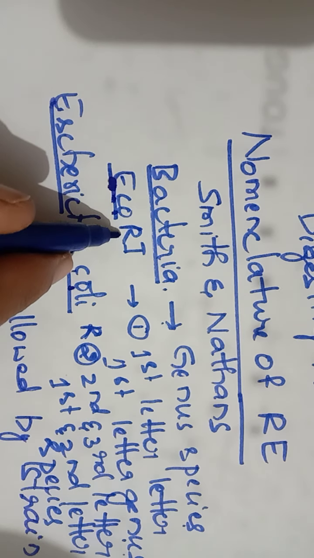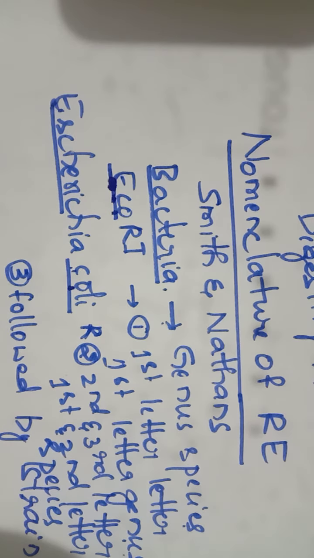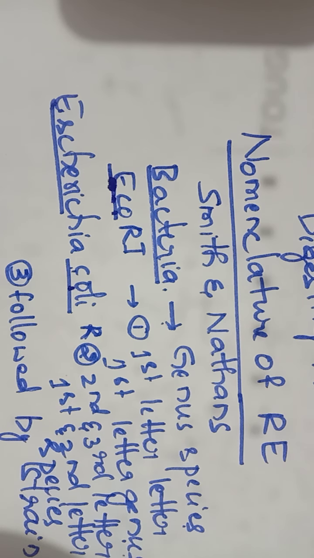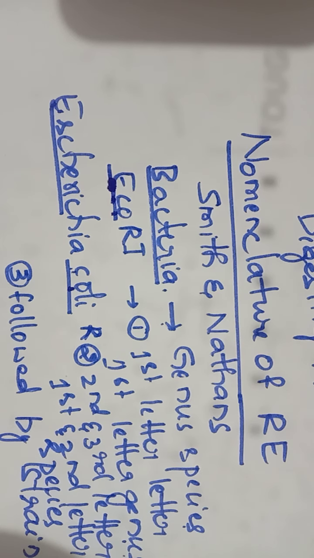So here the R represents the strain, and the last letter will be in Roman numerals.